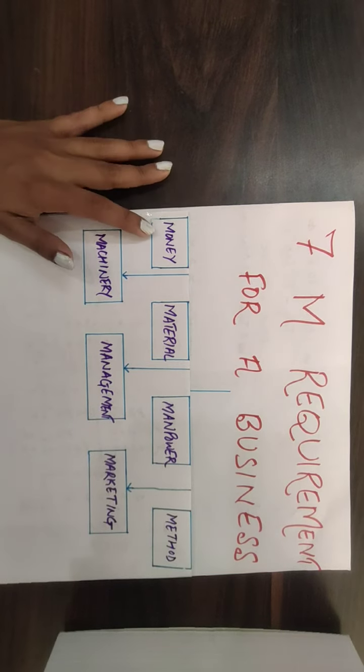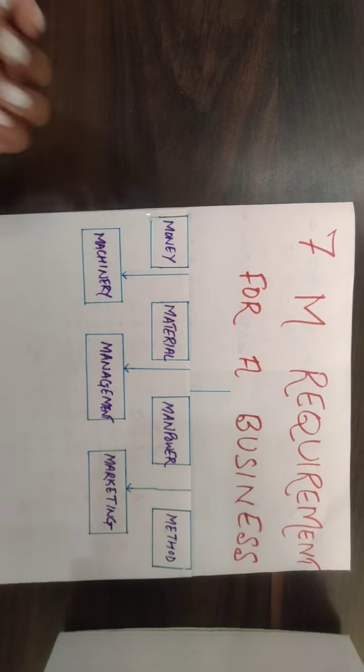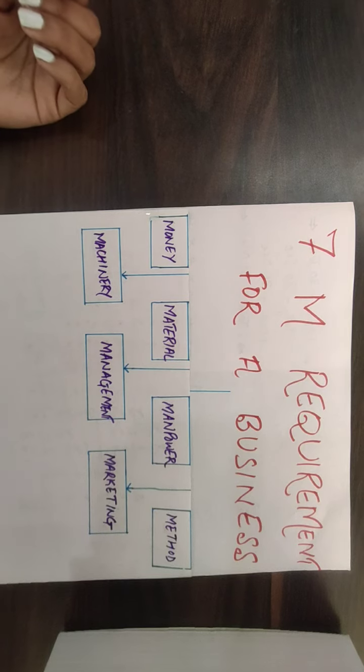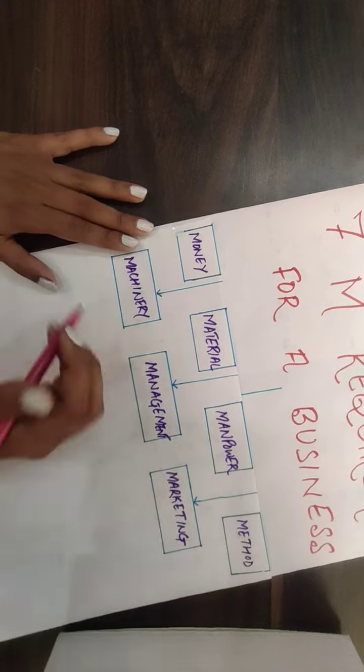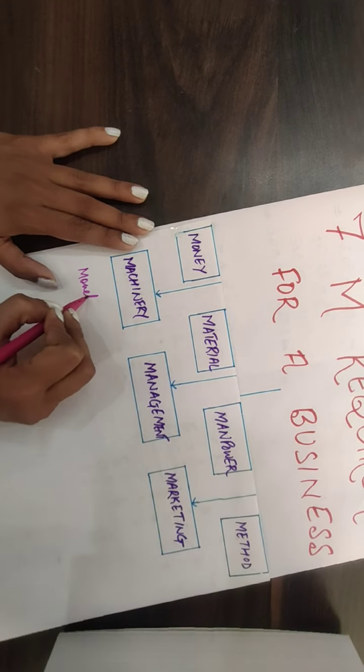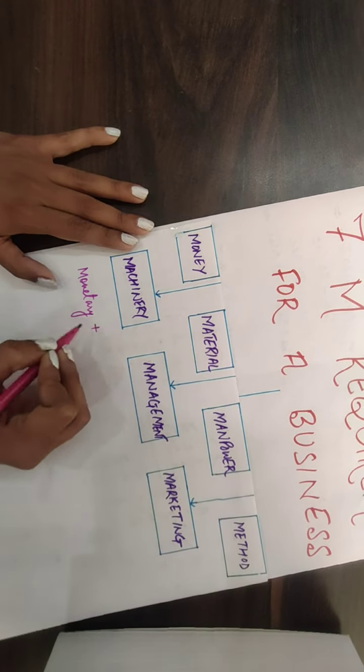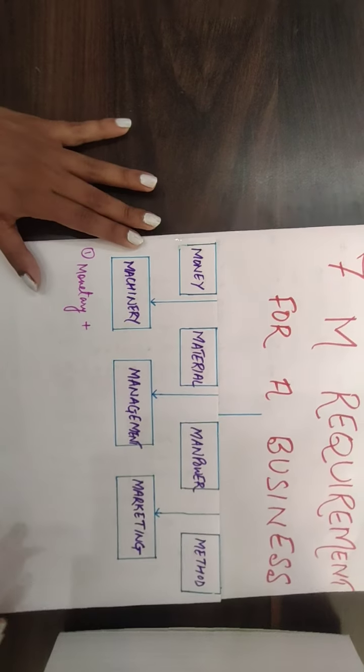So the first one is money. Like you understand, money is what? The finance, right? So money here means that all the monetary requirements will be filled up in the money form.